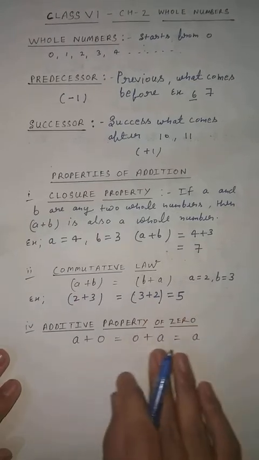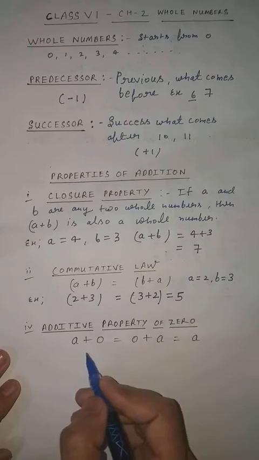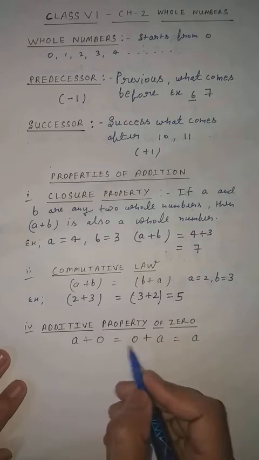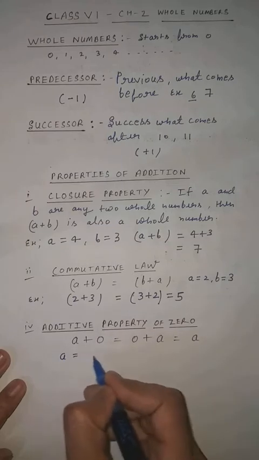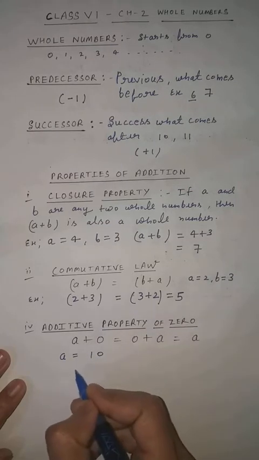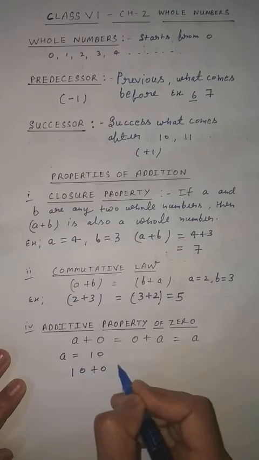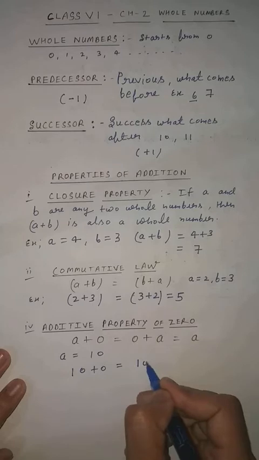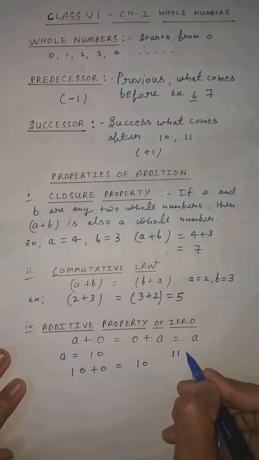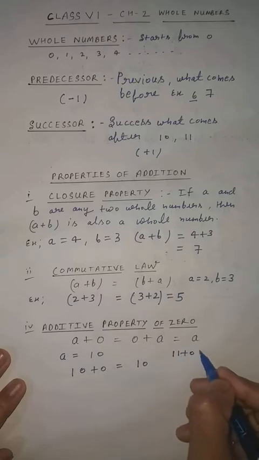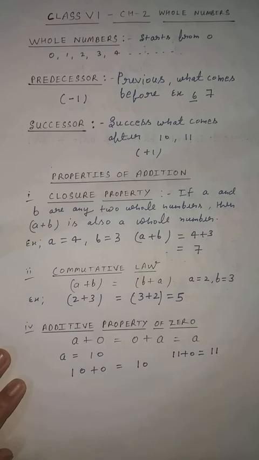Now the additive property of 0. As you know, if you add anything to 0, the result will be the same. There is no effect on the result. For example, if A equal to 10, according to the property, if you add 10 plus 0, it will give 10. Clear? Another example: if you add 11 plus 0, it will also give 11. Clear to everyone?